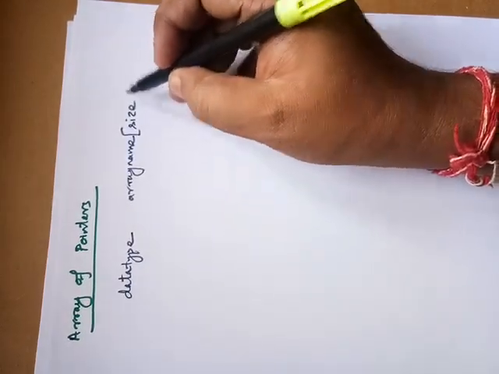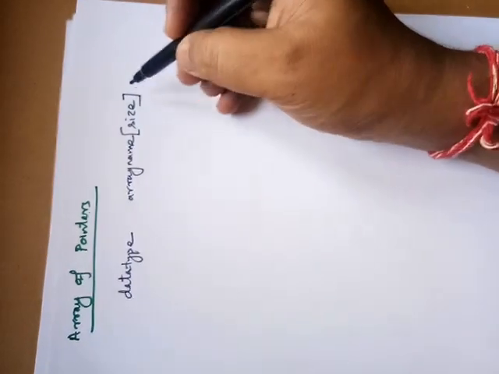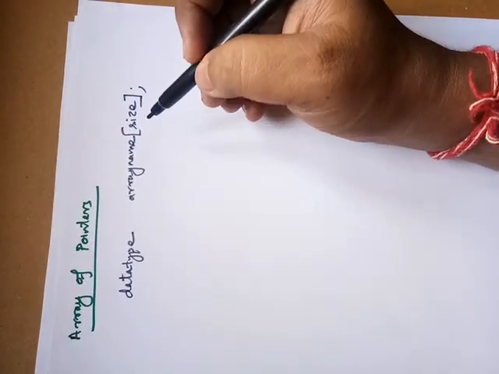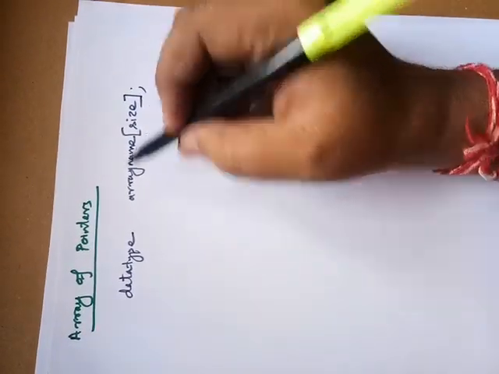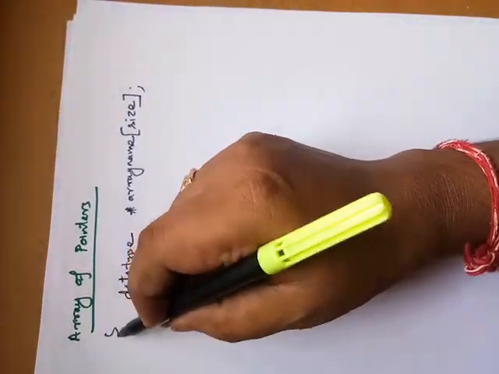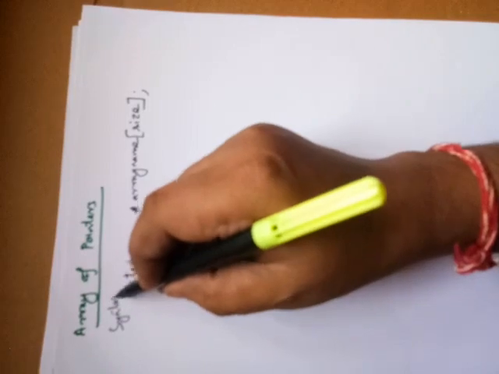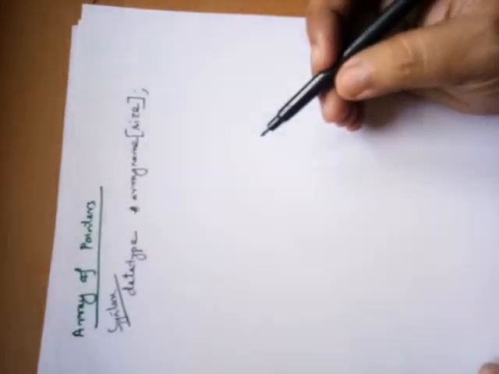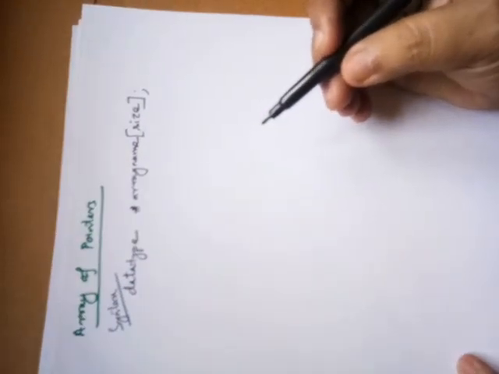Here goes the size within the square braces, then the semicolon. Now before the array name you have to put one asterisk symbol. So this is the syntax to declare the array of pointers.